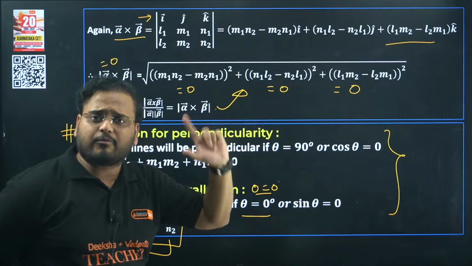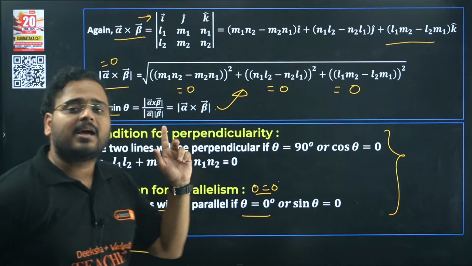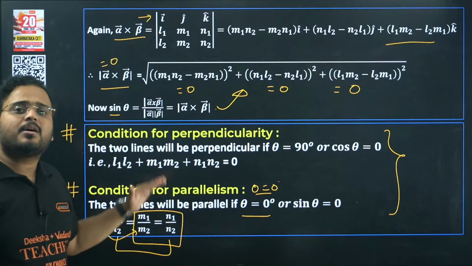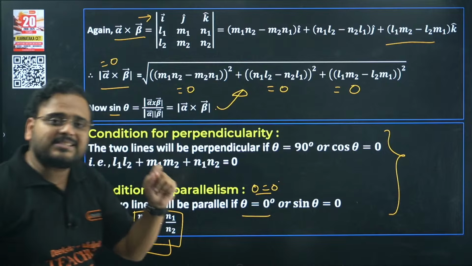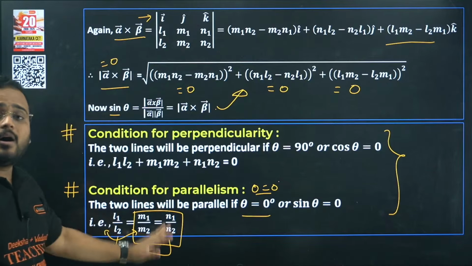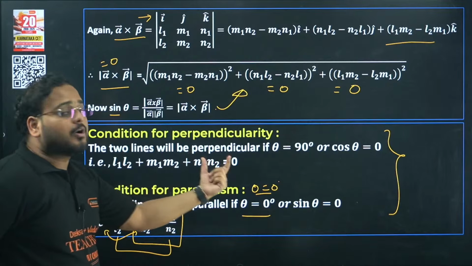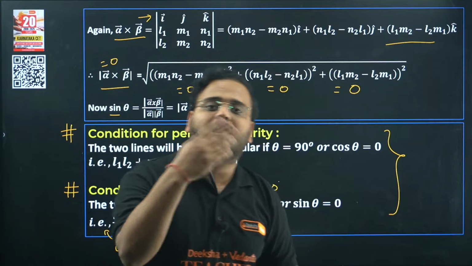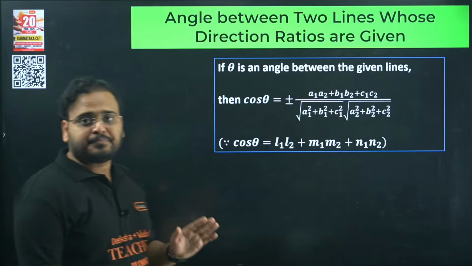For the angle, if you have to find it, use the dot product: cos theta equals l1 l2 plus m1 m2 plus n1 n2. And for parallel lines, what are you going to use? Simply use the proportionality. Don't worry about any of the other things. Just remember, for parallel lines we use the proportional condition, and for perpendicular lines we use the product sum equal to 0. And for finding the angle, we simply use cos theta equals l1 l2 plus m1 m2 plus n1 n2. Now it is simple. Yes.